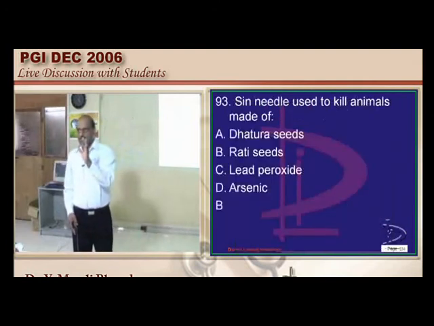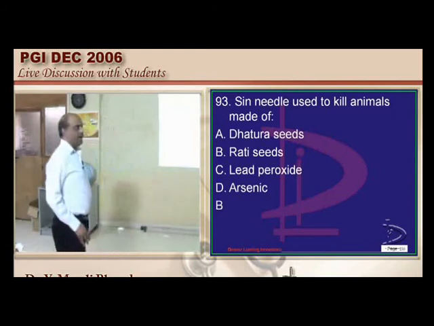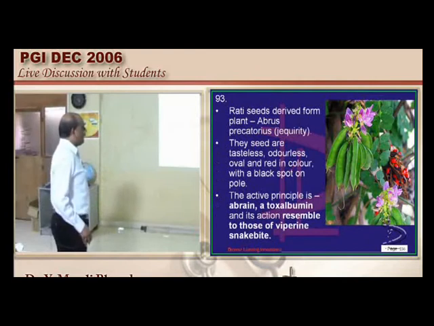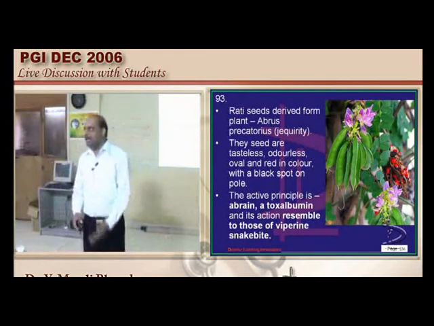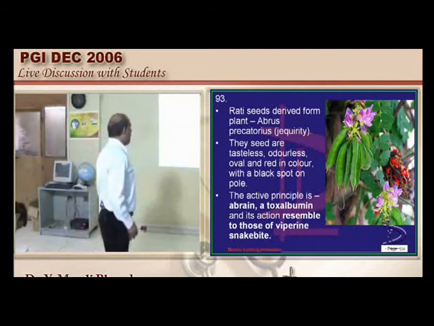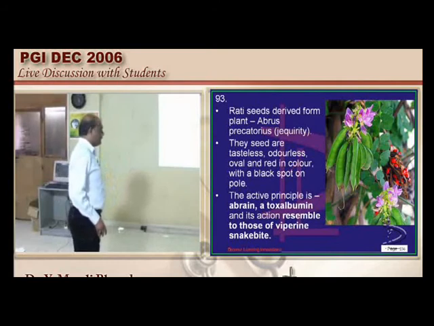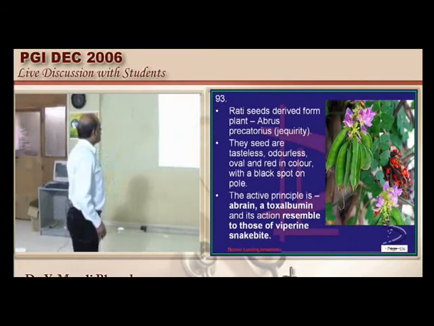Sui needles to kill the animals, how are they basically made? Abrus precatorius is the one which is used as a cattle poison to kill the animals. So toxalbumin is the active principle, which is as powerful as a viperine snake bite, is what has to be remembered.